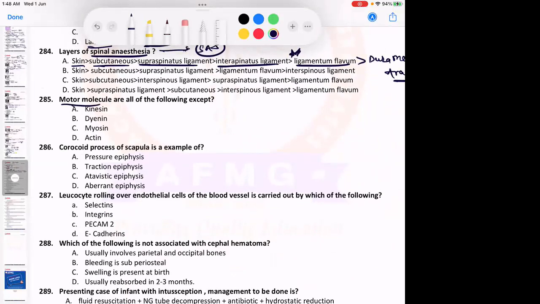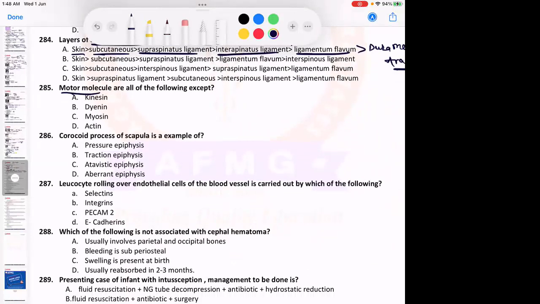Motor molecules are all of the following except. So all of the following are molecular motors or cell motors except. Very good. Kinesin, dynein, myosin, all of these are molecular motors, except actin.